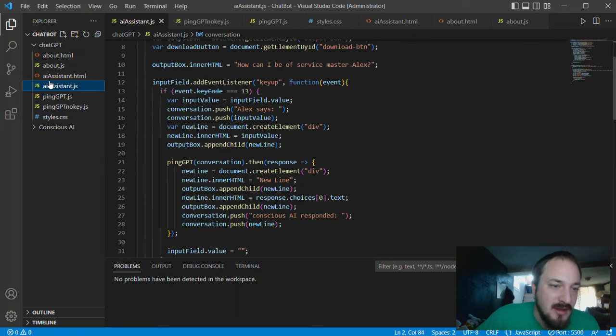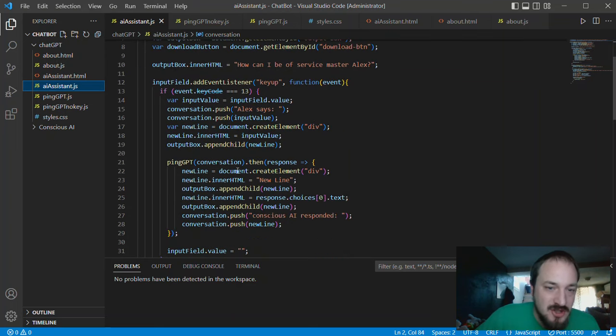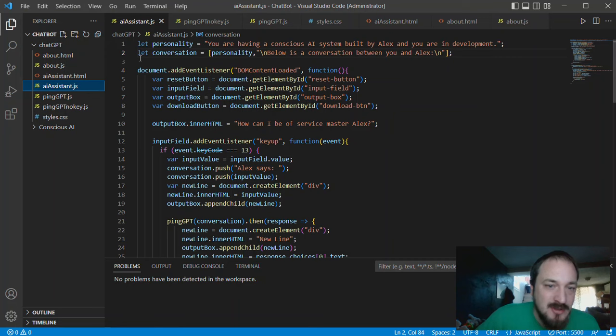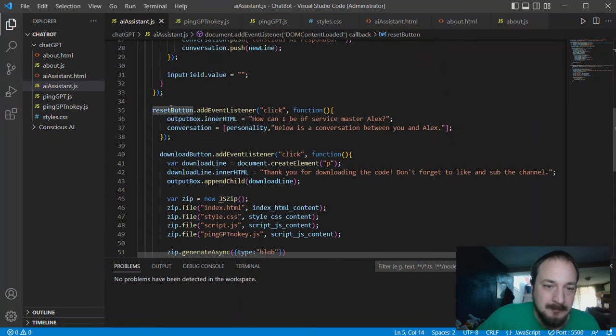So when we run our AI assistant here, this is what's causing it to ping ChatGPT. You can see we set some variables up here at the top. We have this document listener, which is listening for the document to be loaded, and then it's going to set these variables to these different buttons. Now I can use these variables in my code down here, and I'm referring to these different buttons. For example, for reset button, get element by ID is the reset button. So this variable is set to this button.